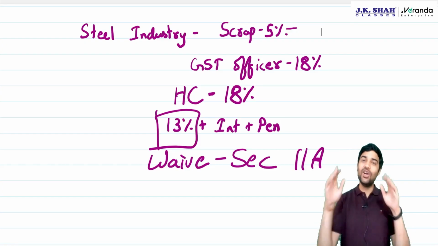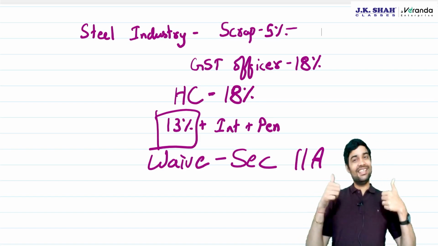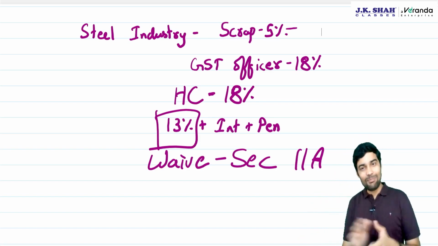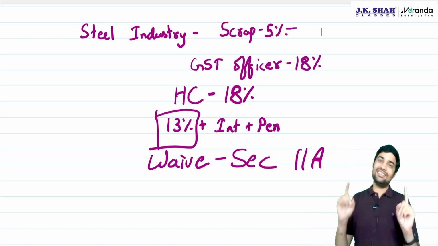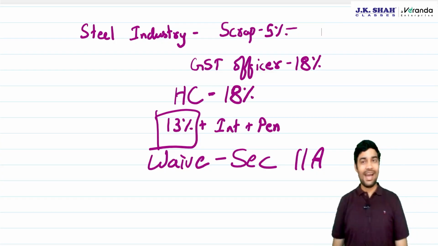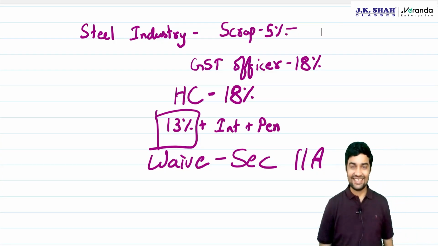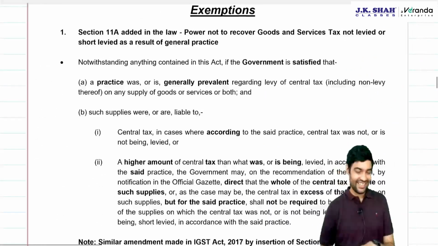No, the government has not exercised it till now. But has the power been added? The answer is yes. There is a power available that in these cases GST will not be recovered.